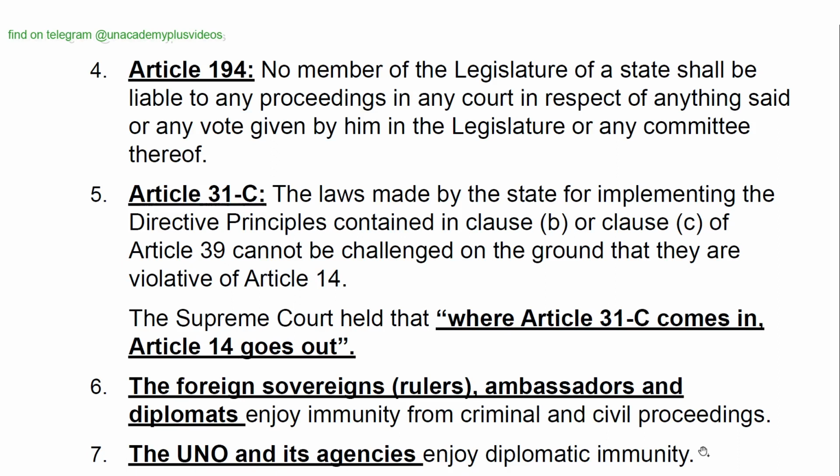Article 194. No member of the legislature of a state shall be liable to any proceedings in any court in respect of anything said or any vote given by him in the legislature or any committee thereof. Article 31C. The laws made by the state for implementing the directive principles contained in Clause B or Clause C of Article 39 cannot be challenged on the ground that they are violative of Article 14. The Supreme Court held that where Article 31C comes in, Article 14 goes out.